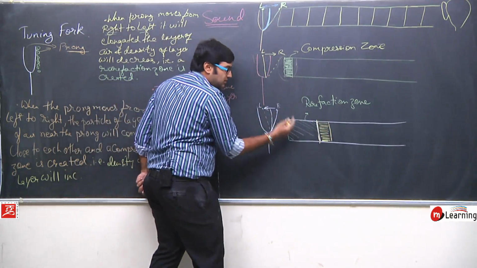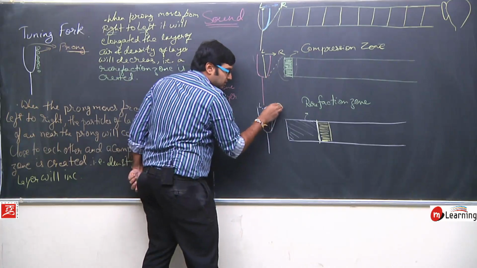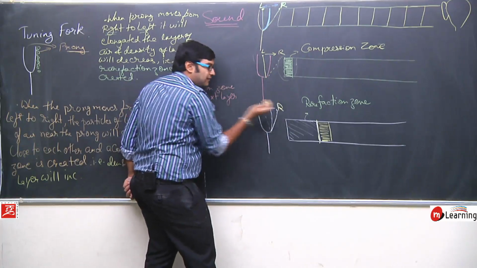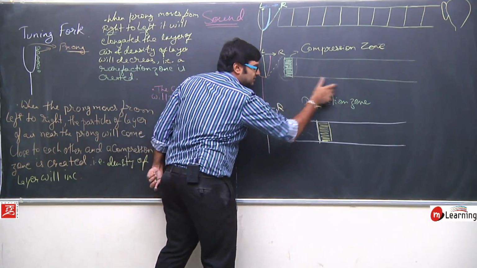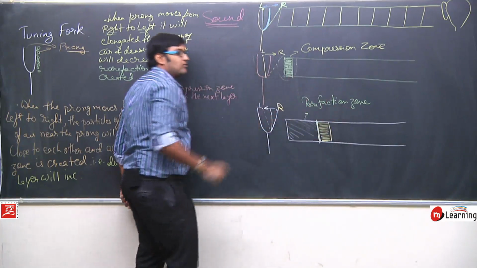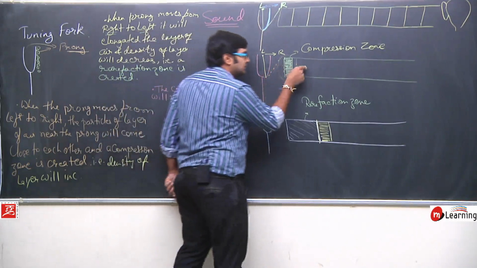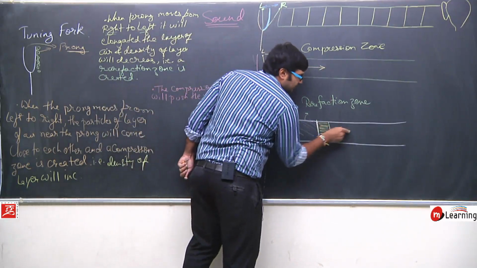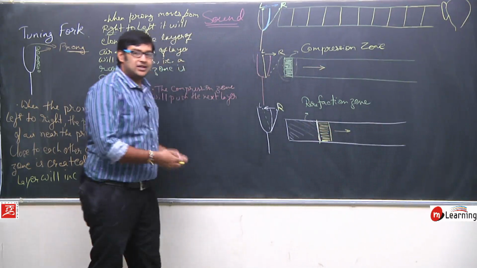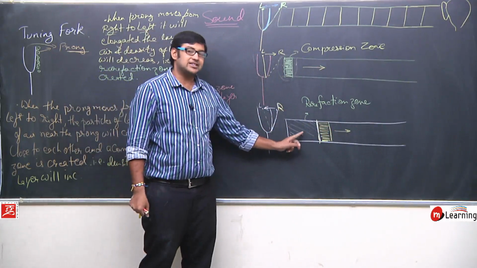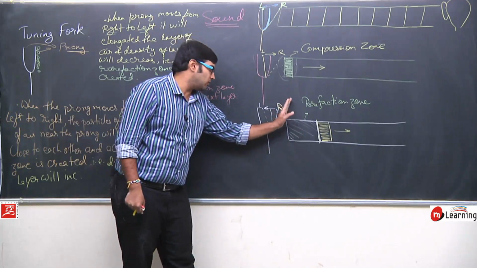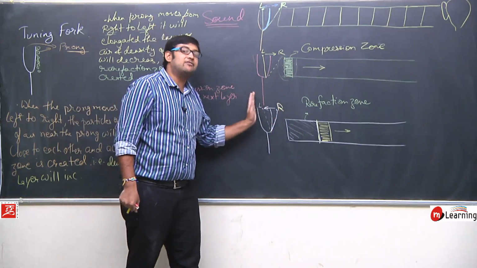It was here only, but once this prong moves from right to left, in that time this compression zone has travelled some distance and will move forward. Now imagine what will happen when the fork has moved from right to left. Now it is on the left side.